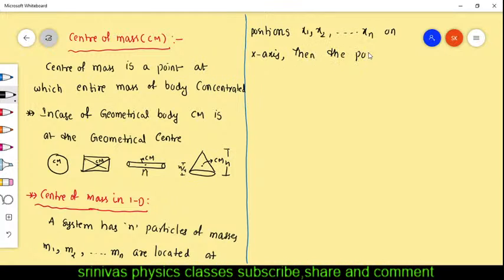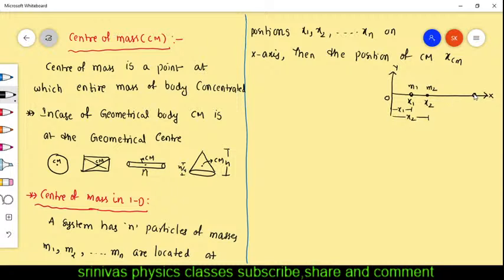Then what is the position of their center of mass? Can anyone tell the formula for the position of center of mass? We can take the position of center of mass as xcm. This is the x-axis, and one system has so many particles. This is the first particle, located at position x1, which means its distance from the origin is x1. And this is the m2 particle whose position is x2, at distance x2 from the origin.